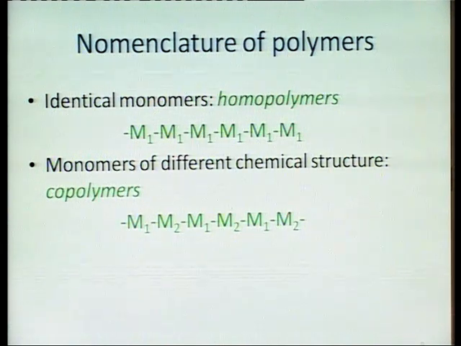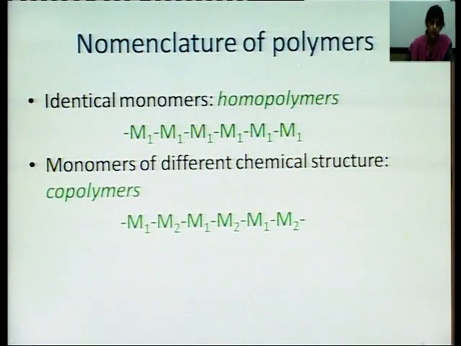Now, let us discuss the nomenclature of polymers. We have two types of polymers occurring. One are the homopolymers and the other are the copolymers. In homopolymers, we have identical monomer units that are being added. Here we are seeing that M1, M1, all the M1 molecules are linking together. So that means all the monomers are of the same type. Such type of polymers are known as homopolymers.